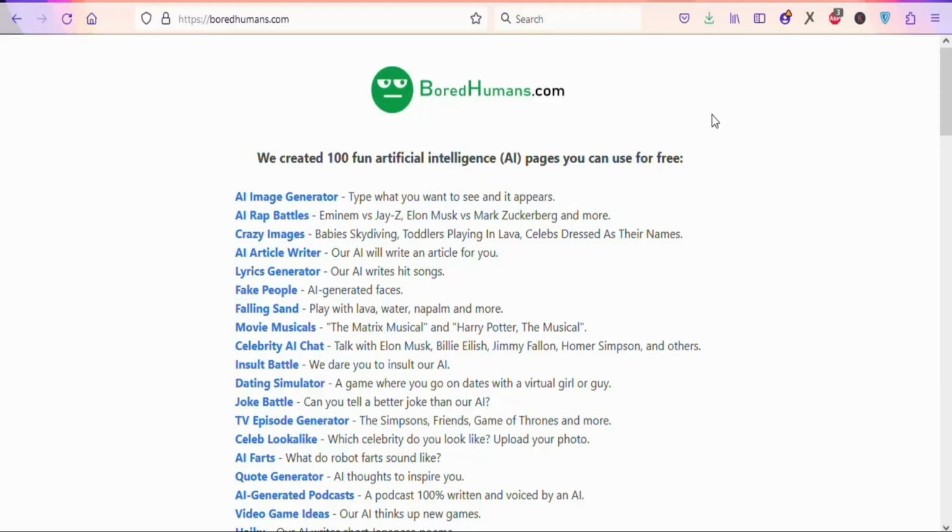So now let's get into the details. The first step is that you are going to come to this website, boardhumans.com. On this website, you can find a lot of different AI tools that you can use for free without paying for anything. For example, you can see right here they have an AI image generator that you can use for free.